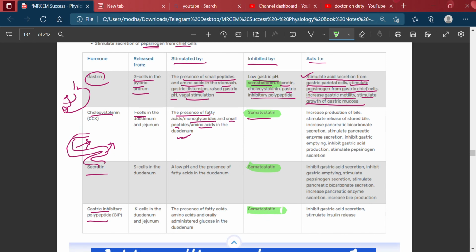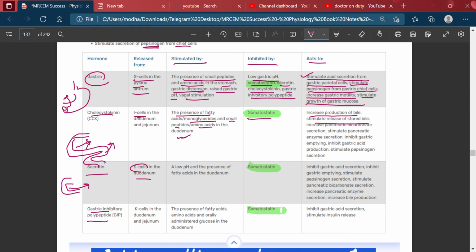Then cholecystokinin acts to increase the production of the bile and stimulate release of the stored bile, all that we have seen just now. Then secretin. It is secreted by the S cells of the duodenum.